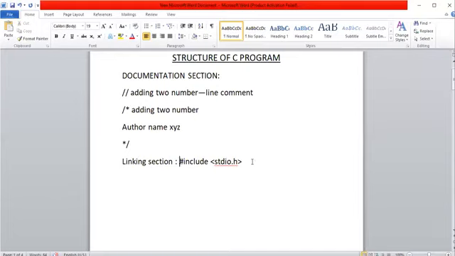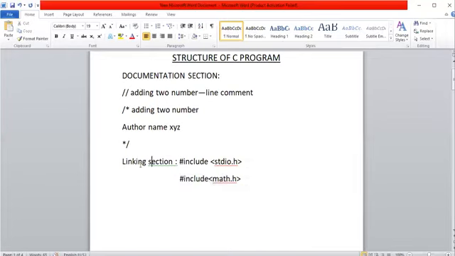Or if you want to use mathematical functions like pow and square root, sqrt, pow, all these are predefined functions, then we write include math.h. This math.h is another header file, the mathematical header file, which contains all the predefined functions included during language writing. So in the program we can directly use sqrt or pow, just by providing the required number of parameters. But we have to include this particular header file in the linking section.